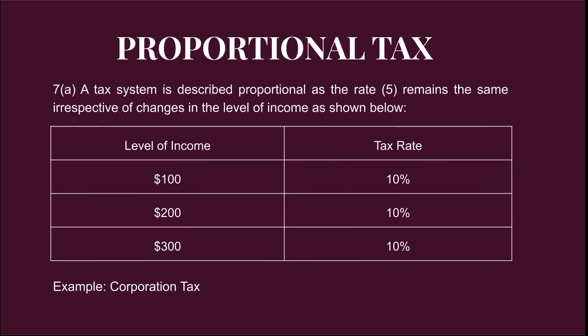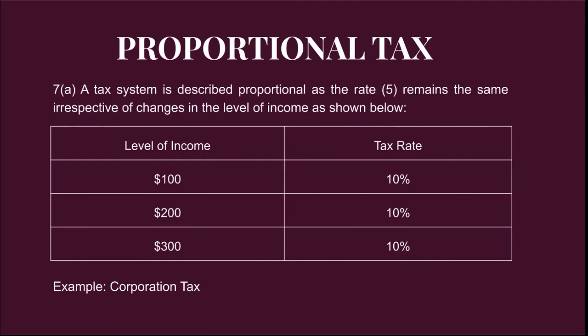So the next type of tax is the proportional tax. A tax system is described as proportional when the percentage remains the same irrespective of changes in the income, as shown below. If you take a look at this, the tax rate is a flat rate, the same no matter whether you earn more or you earn less.